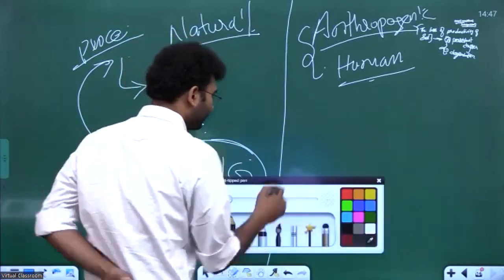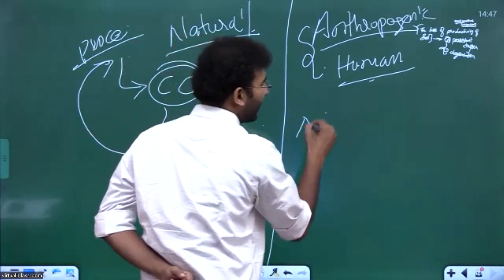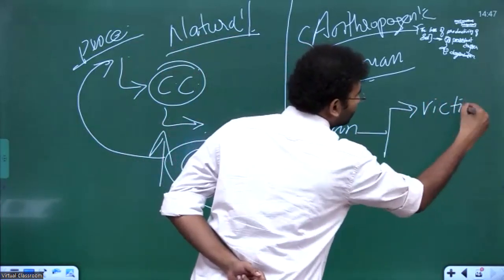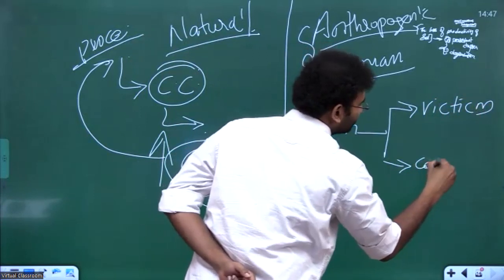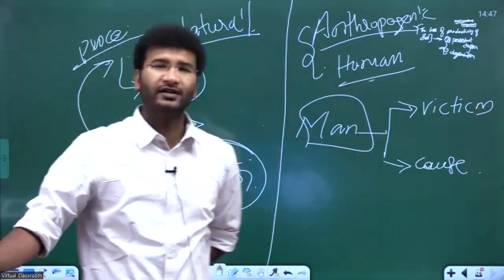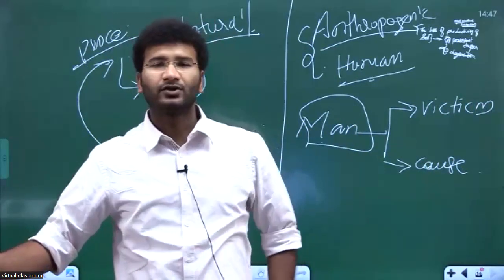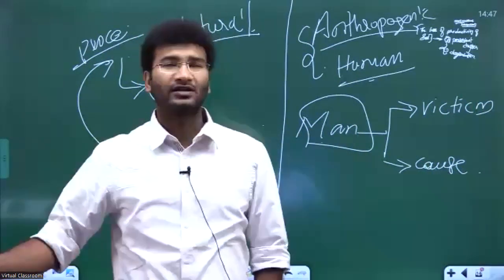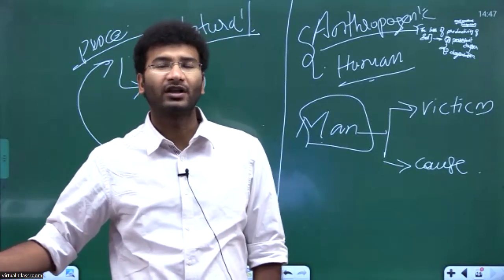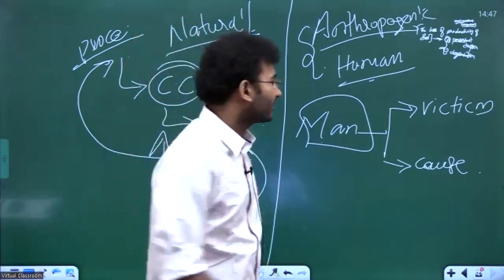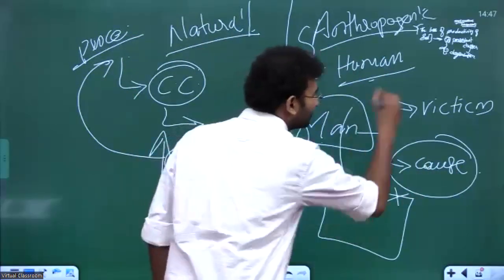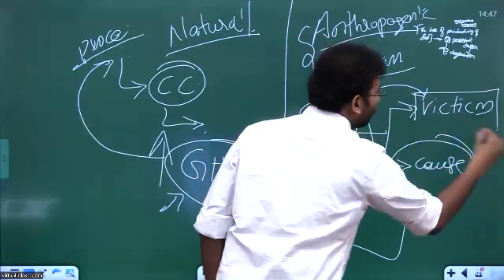So in this report, it clearly says that man is both a victim and a cause. Man is both the victim and the cause for the degradation of the land. So man, he himself or she herself is a cause, because they started to degrade the land by overexploitation of the land. When they start to degrade a patch of land, it is this land which will make them victims.